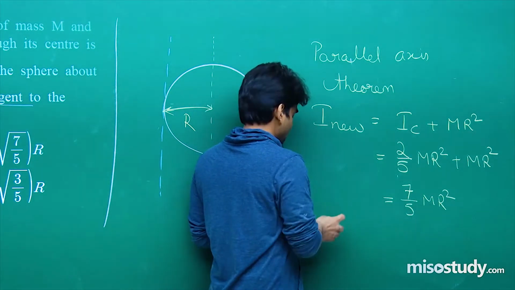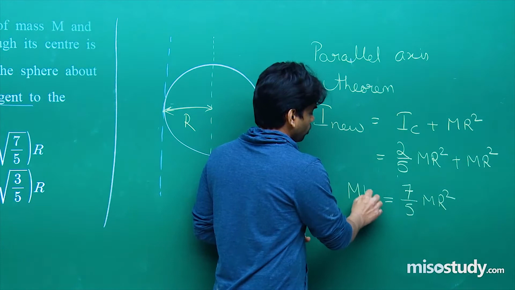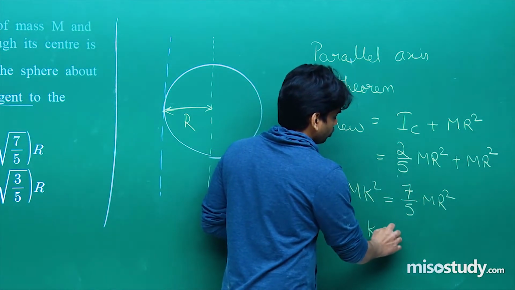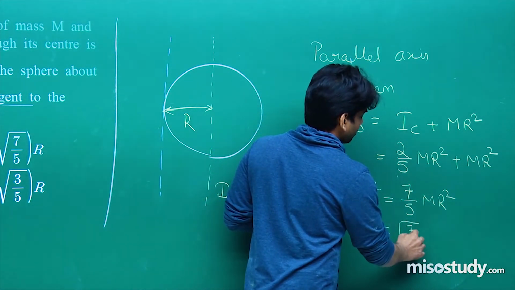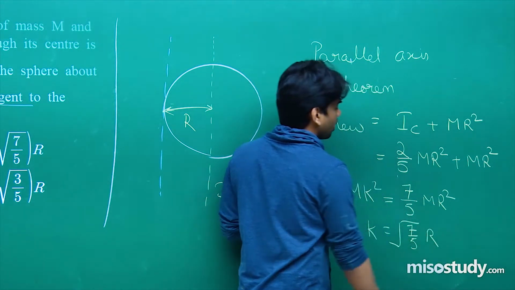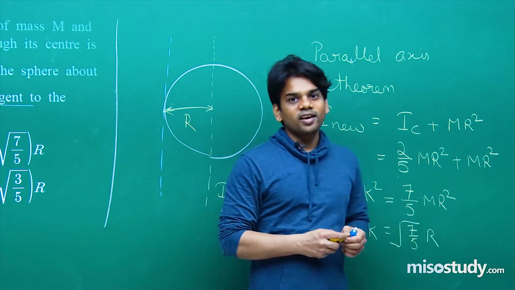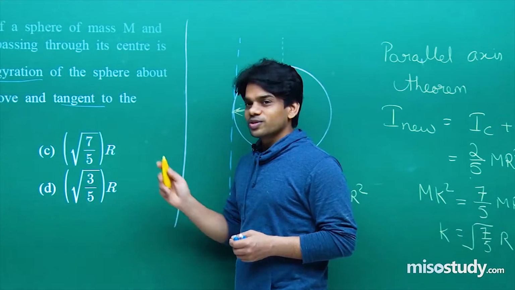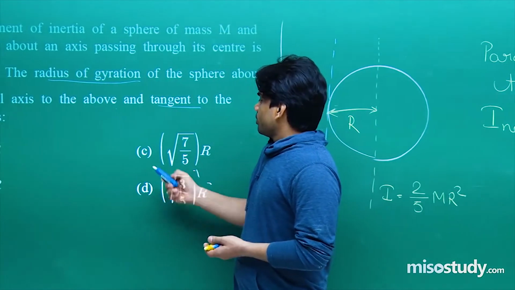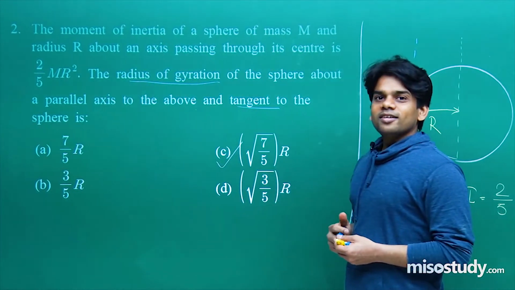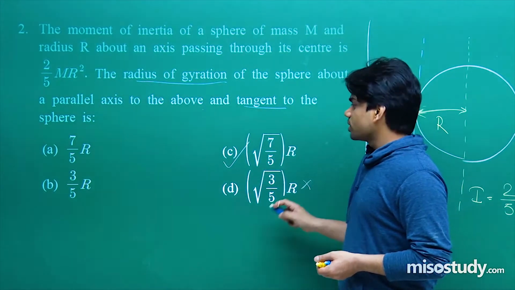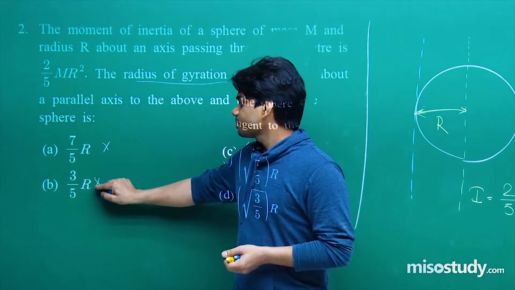So if we write this as mk whole square, k will come out to be root 7 by 5 r. This is the value of k. Let's check. Root 7 by 5 r, option number C, matches with our given response. Rest all the options are incorrect.